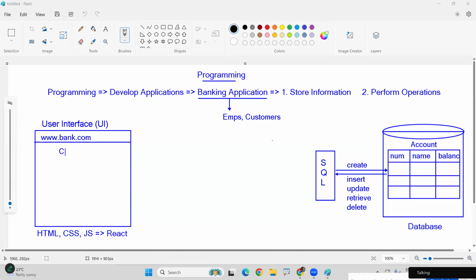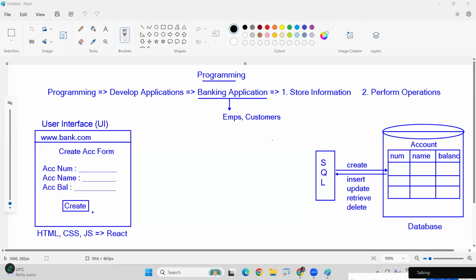Here we are providing the create account form. Here we give some details. Enter account number, it will be generated automatically. Enter account holder name. Next one, enter balance in account. Like this we ask. If there are more details, the more options we provide here. And simply one button we give here for creating.